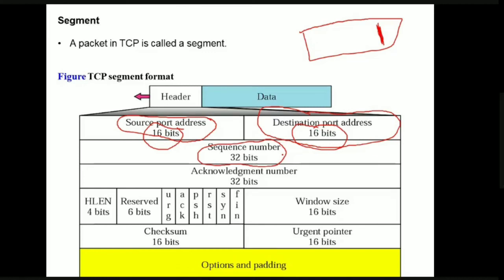The next thing is the acknowledgement number. It is also a 32-bit number. It defines the byte number that the receiver of the segment is expecting to receive from the other party.